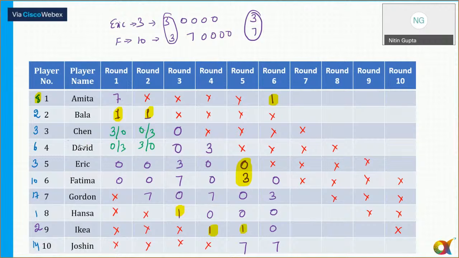Any doubts to anyone as far as round 1 to round 6 is concerned? Please tell me. No? So can we move to the next part if it is clear to all of you? The analysis from round 7 to round 10.